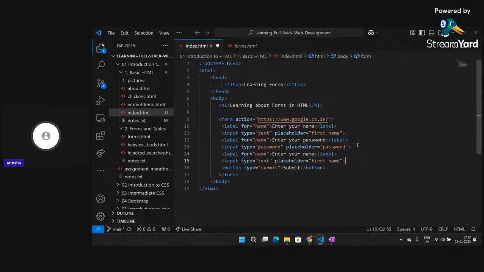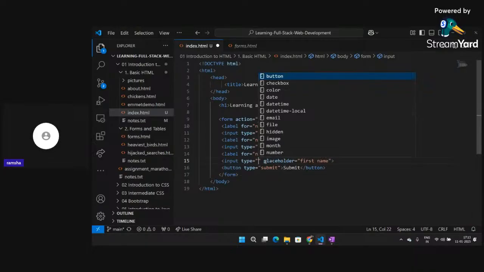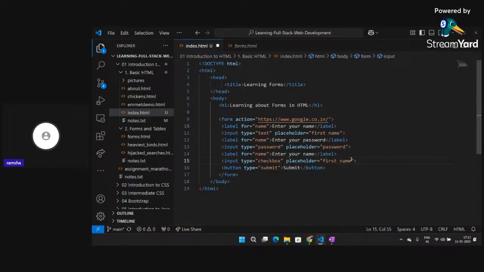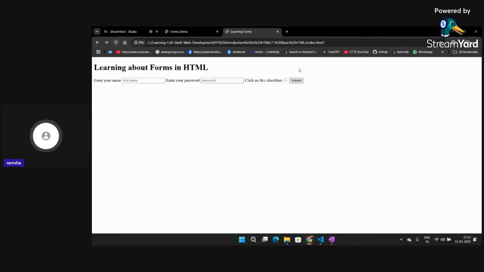Now apart from this input, I can use another type of input in place of text and everything. I can use checkbox, right? So if I write here checkbox, placeholder is not required for checkbox, so I'll just remove this. And in place of label, I can write click on this checkbox. Okay, click on save, hit refresh, so I can just click on this checkbox also, right? So I can also create this kind of input.